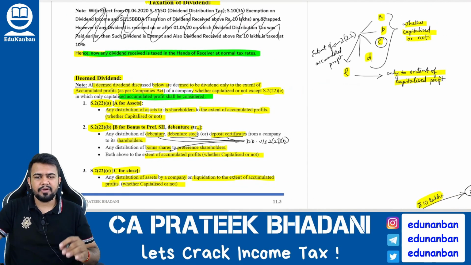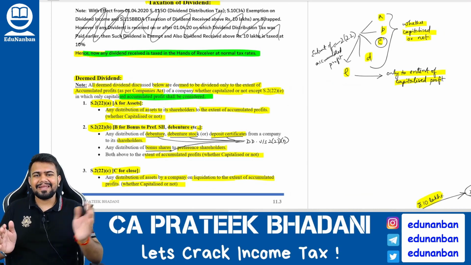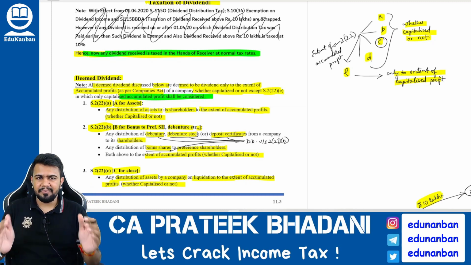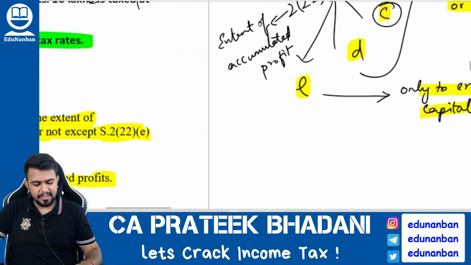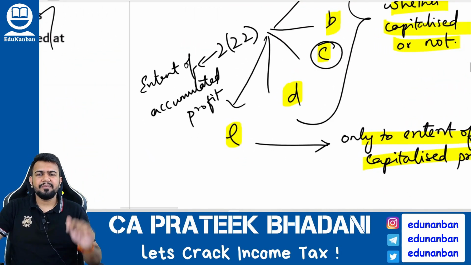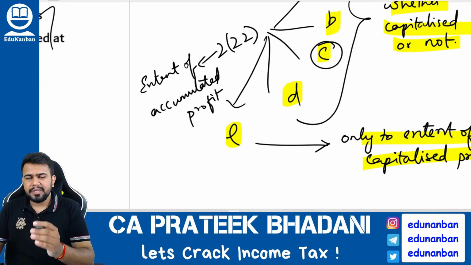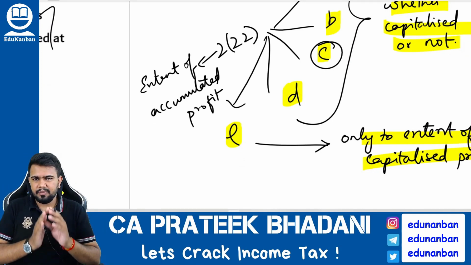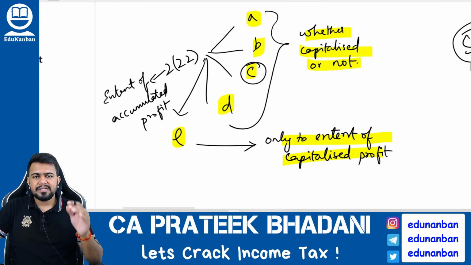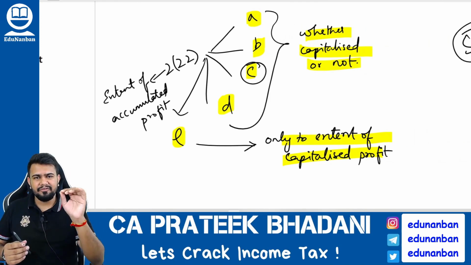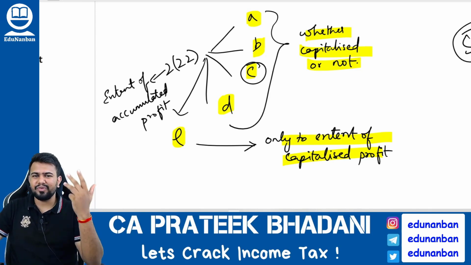Sir, what is this accumulated profit? Accumulated profit means profit that gets accumulated over a period of time. That means the profit which is there in the hands of the company, only to the extent of that profit it can be considered as deemed dividend. Now, accumulated profit can be of 2 types: capitalized accumulated profit and not capitalized accumulated profit. Capitalized accumulated profit means brought to balance sheet. Not capitalized means not brought to balance sheet. Okay. Now, there are 5 sections of deemed dividend: 2(22)(a), 2(22)(b), 2(22)(c), 2(22)(d) and 2(22)(e).